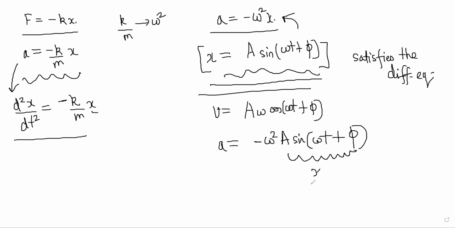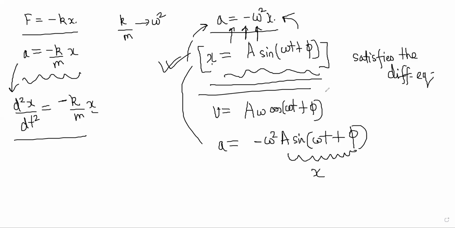So it is satisfying this equation. So this is a general solution to any differential equation like this. As soon as you have acceleration proportional to negative of x, you should be able to write the position as a function of time directly.